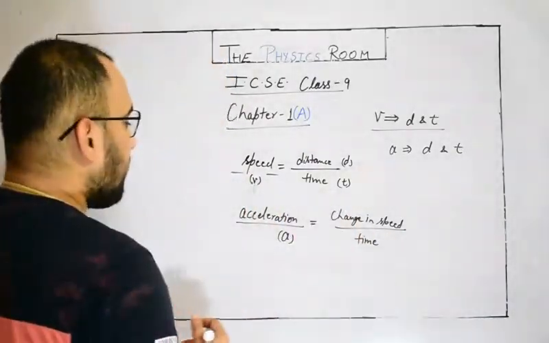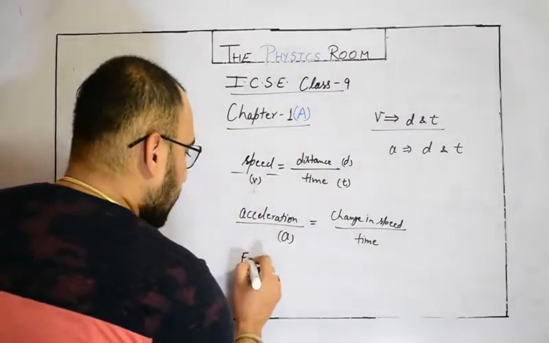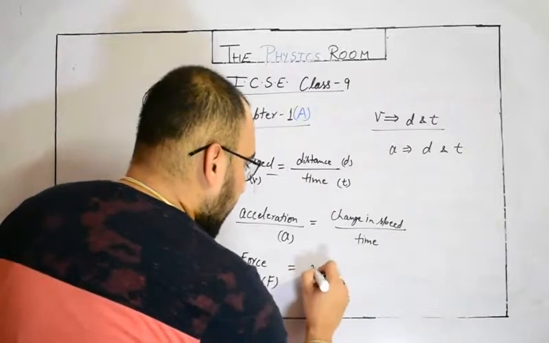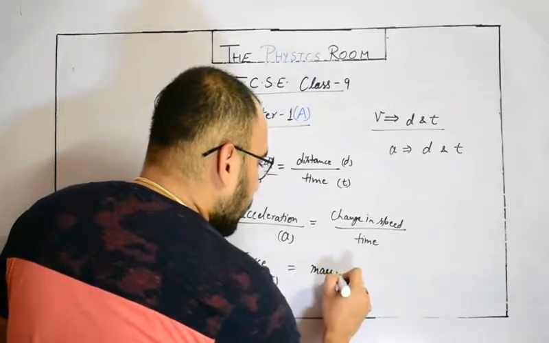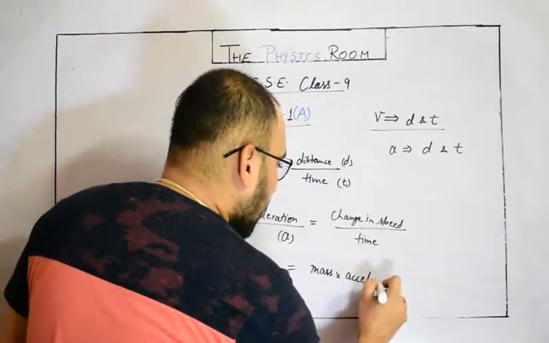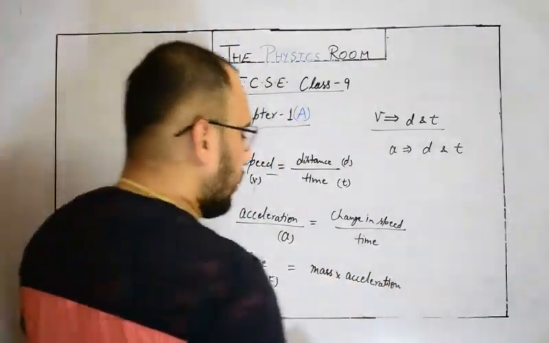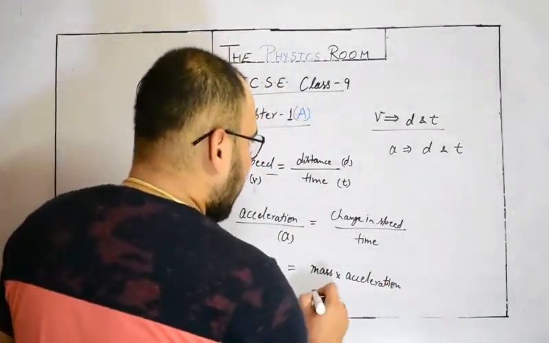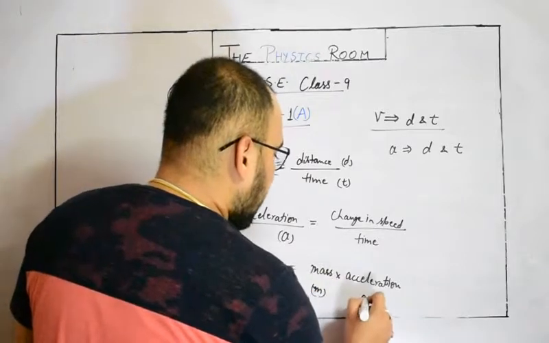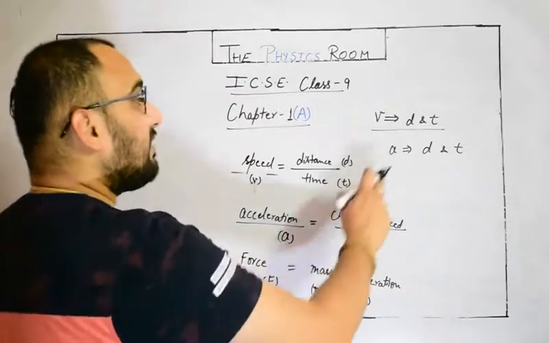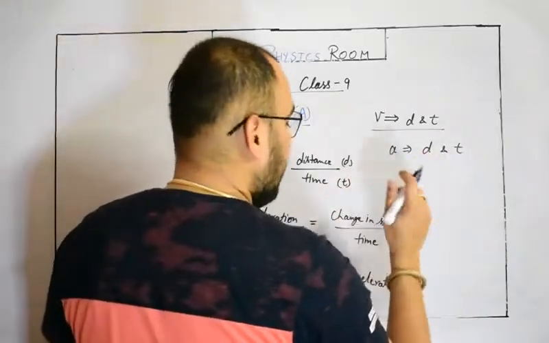In the same way, force F is mass into acceleration. Force can be measured in terms of mass into acceleration. Mass we represent by m, acceleration is represented by a. So ultimately, force is dependent on mass and acceleration, and acceleration was dependent on displacement and time.